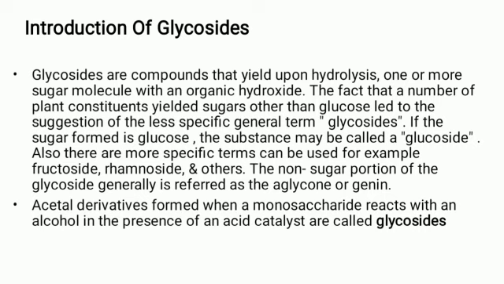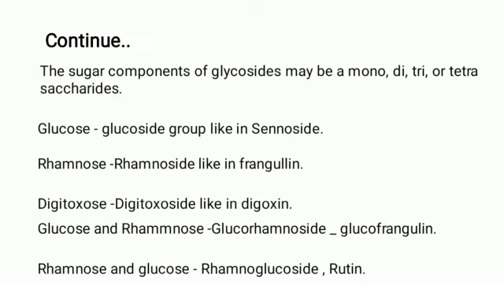So the glycon and aglycon parts, that is the sugar moiety and the non-sugar moiety, combine to form glycosides. The acetal derivative of glycosides is formed when the monosaccharide reacts with the alcohol in the presence of an acid catalyst reaction, so it is called a glycoside. The sugar components of glycosides may be monosaccharides, disaccharides, or tetrasaccharides.